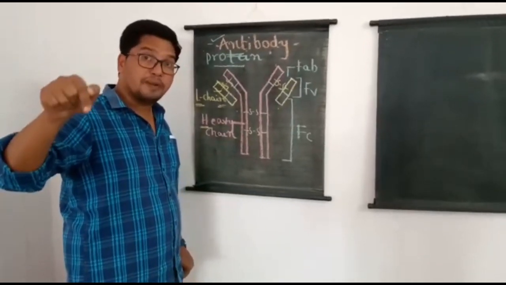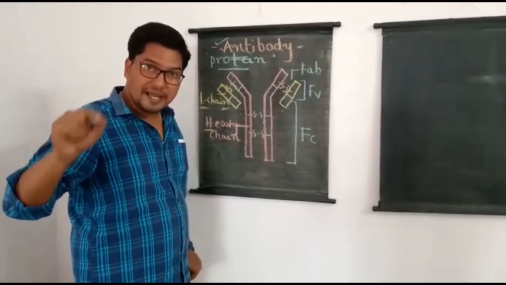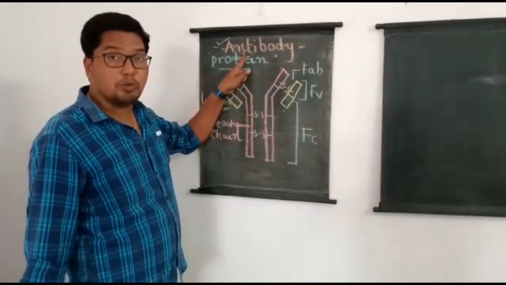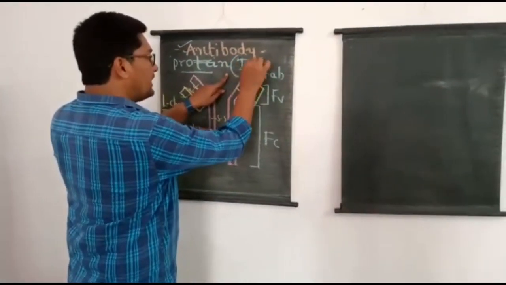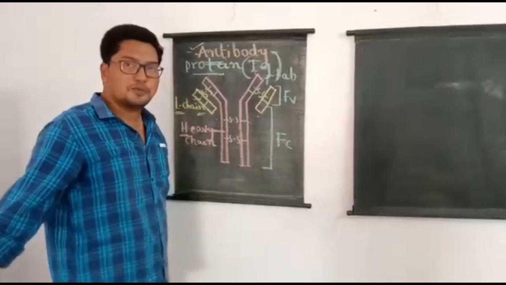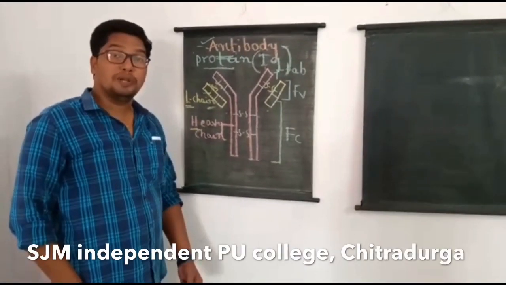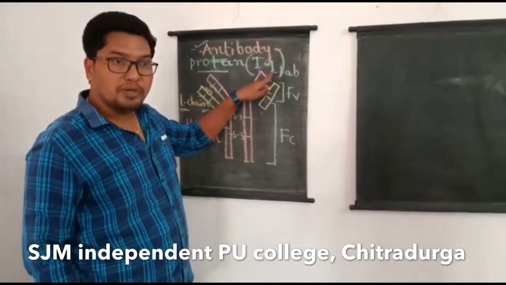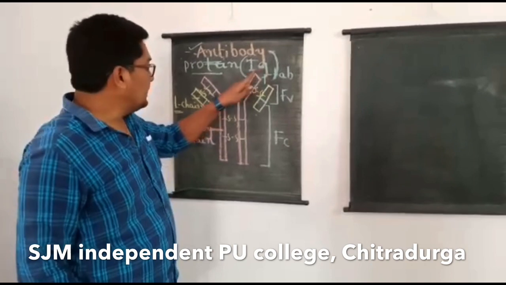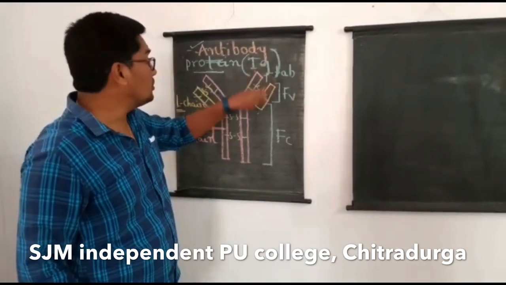They are globulins present in our blood plasma that act as antibodies, and they offer us immunity. That's why antibodies are otherwise called immunoglobulins. Students should concentrate on this. Chemically they are globulins present in our blood plasma, offering us immunity, which is why they are also called immunoglobulins.